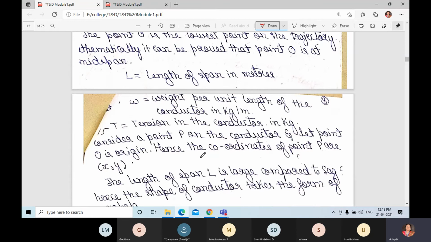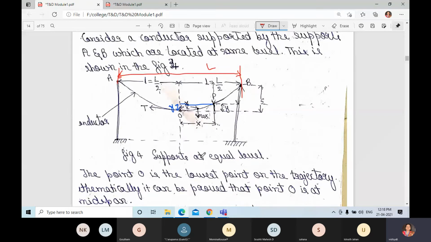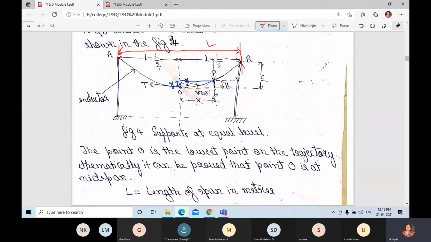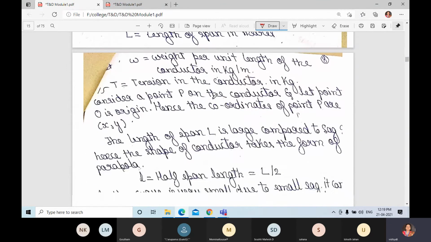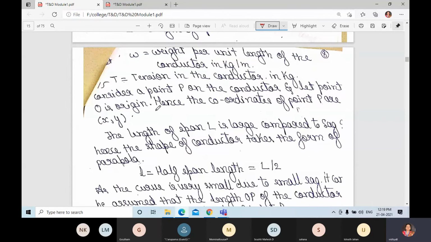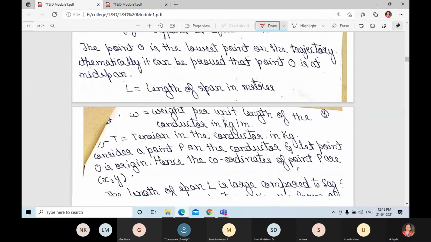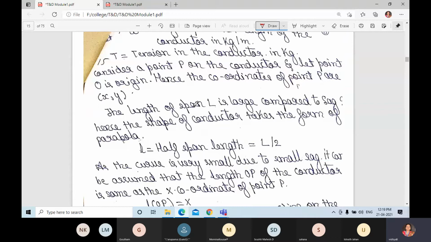Now consider a point P on the conductor, and let point O be the origin. So what are the coordinates of point P? You can observe here that O is the origin, and point P is considered anywhere on the conductor. The coordinates of P are x comma y, when O is the origin.